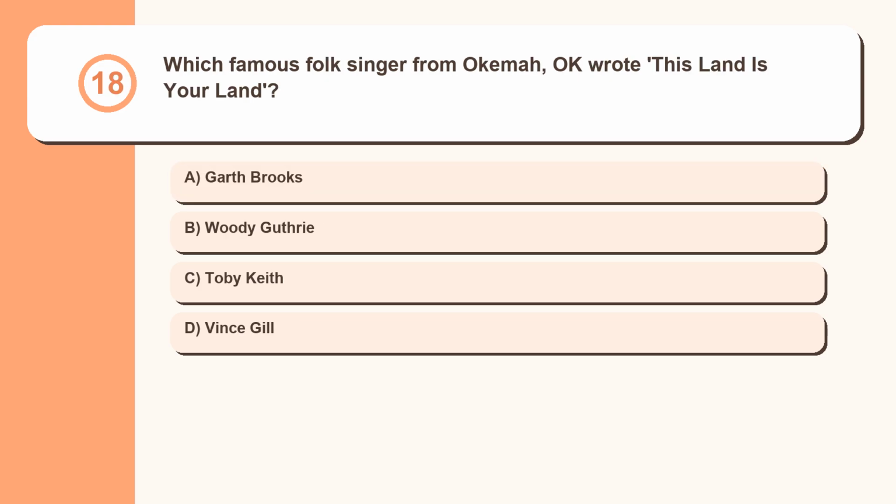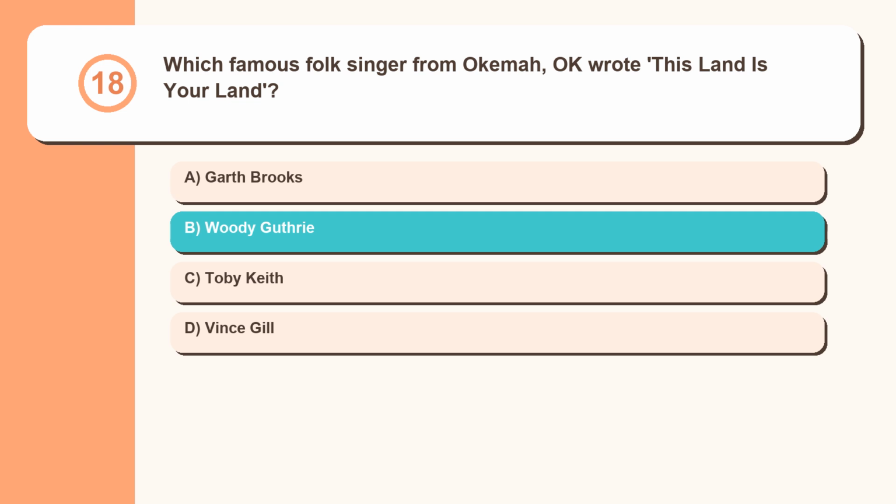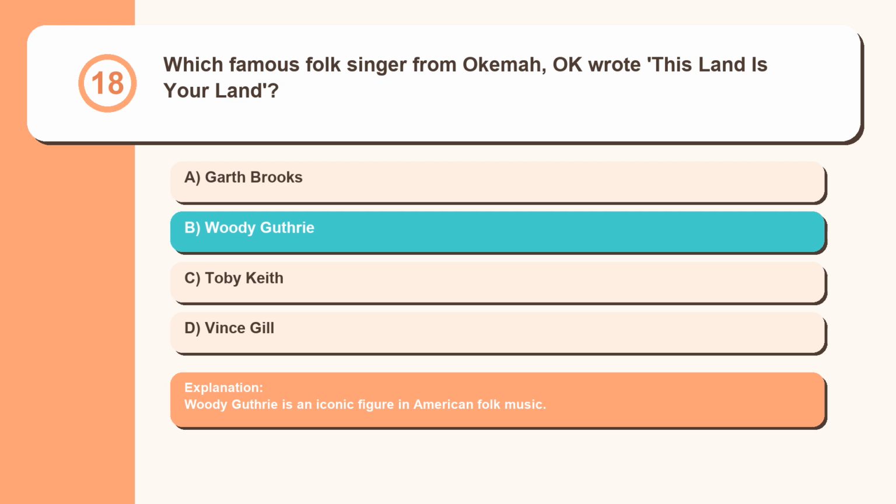Question 18. Which famous folk singer from Okemah, OK wrote "This Land Is Your Land"? Garth Brooks, Woody Guthrie, Toby Keith, Vince Gill. Woody Guthrie is an iconic figure in American folk music.